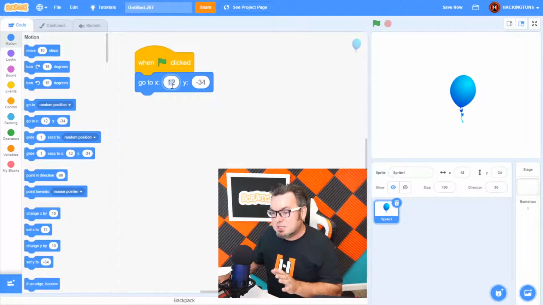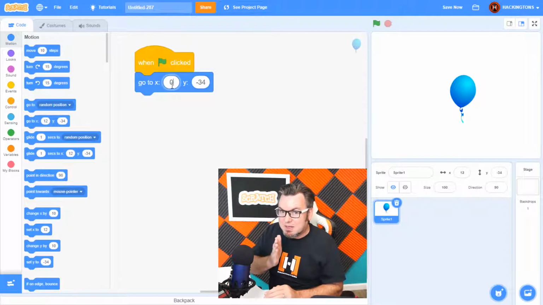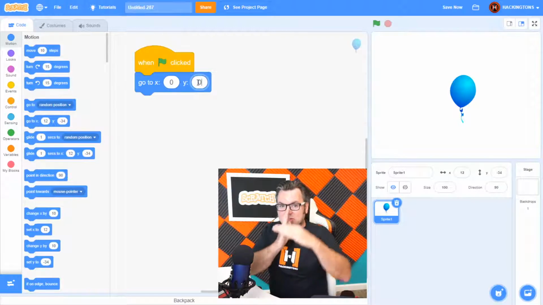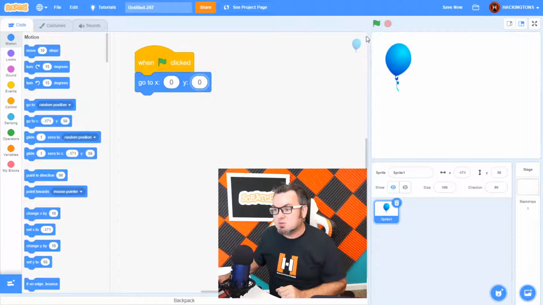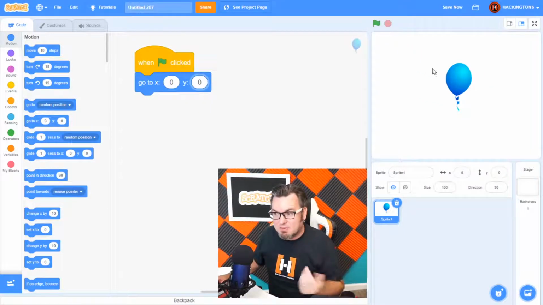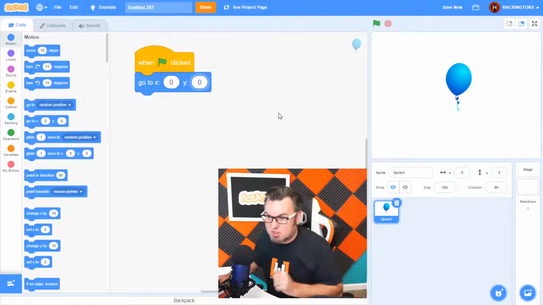The X position of 0 is right in the middle. And the Y position of 0 is also right in the middle. So if you want to be right in the middle, do that and then press the green flag. Now, wherever the balloon is when you start, it will be in the middle when you press the green flag, which is a good thing.